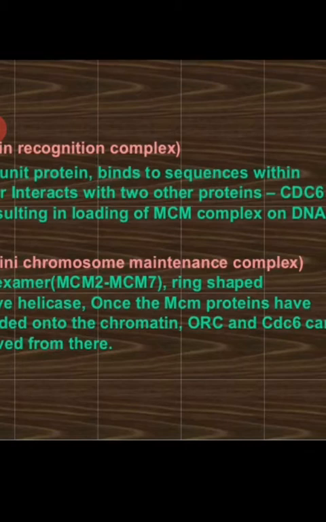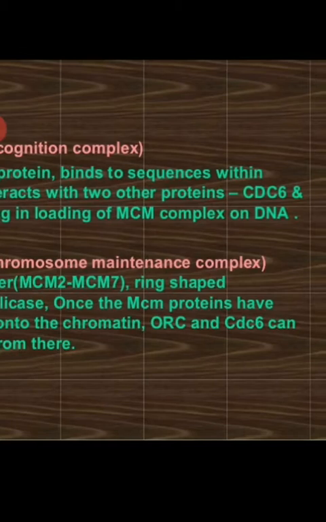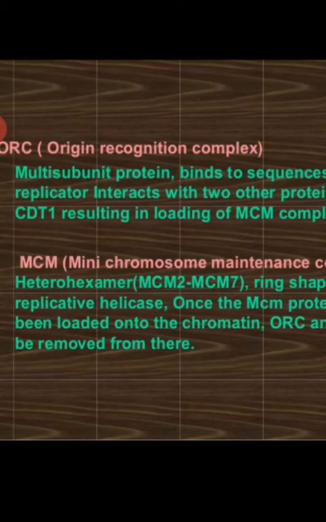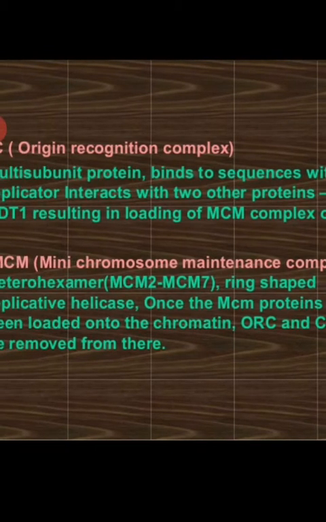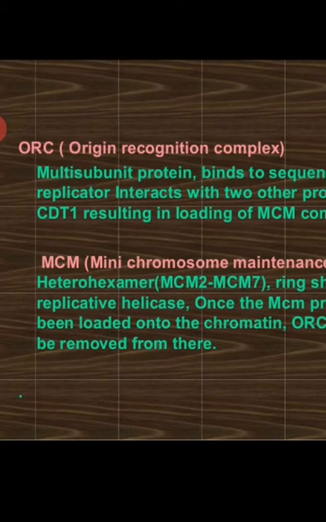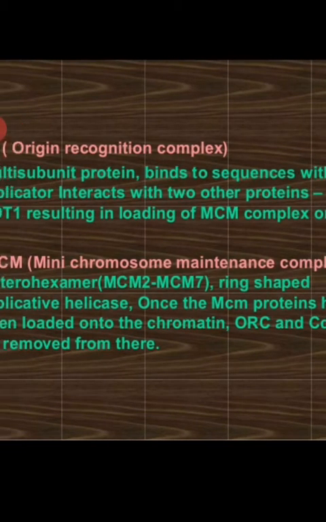Once the MCM proteins have been loaded onto the chromatin, ORC and Cdc6 can be removed. So once MCM binds to the chromatin, ORC and Cdc6 will be released.